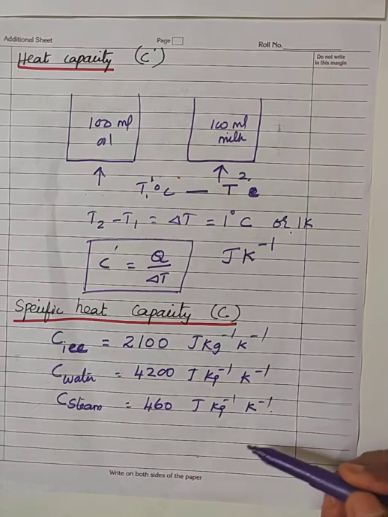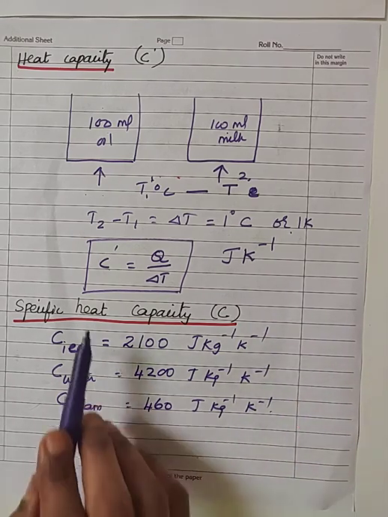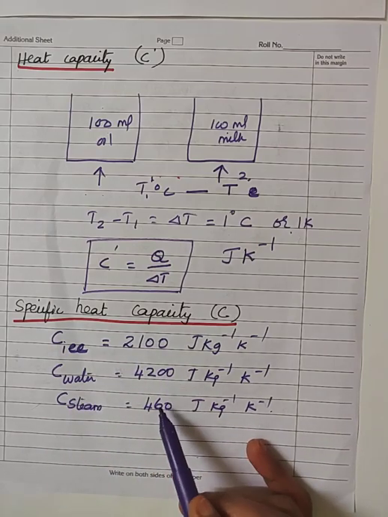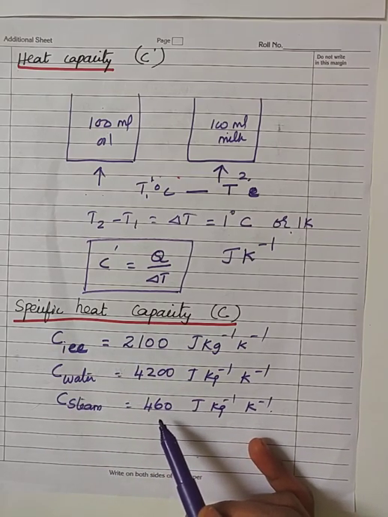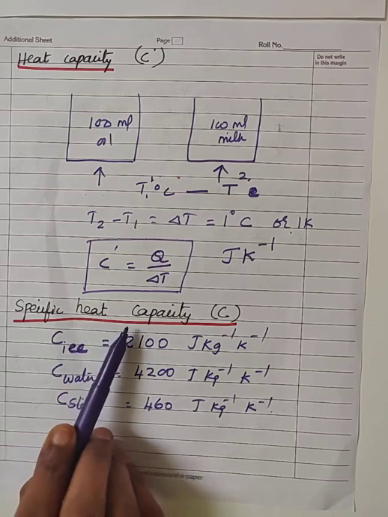All these quantities make you understand that the specific heat capacity of different substances is different.